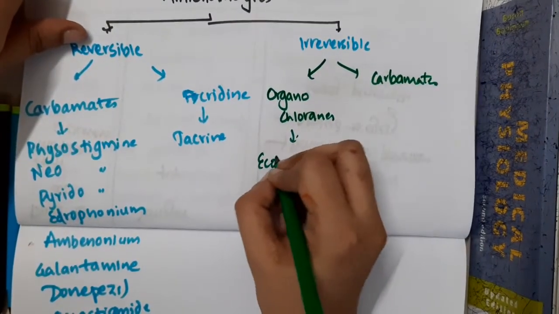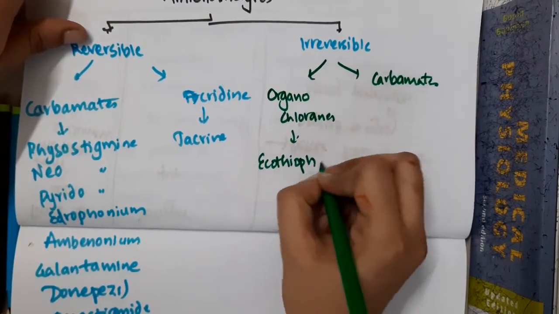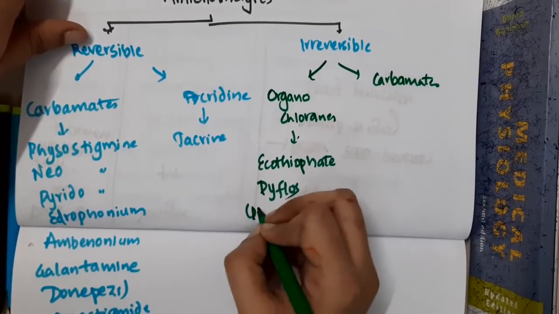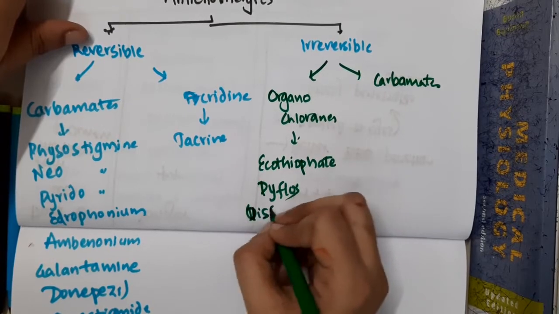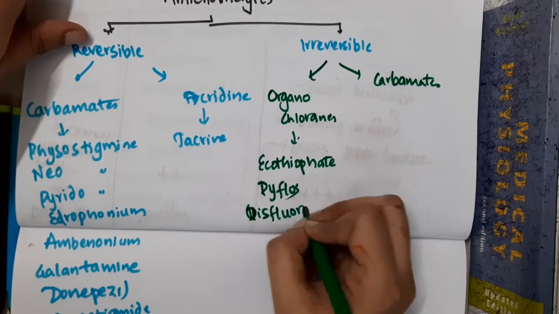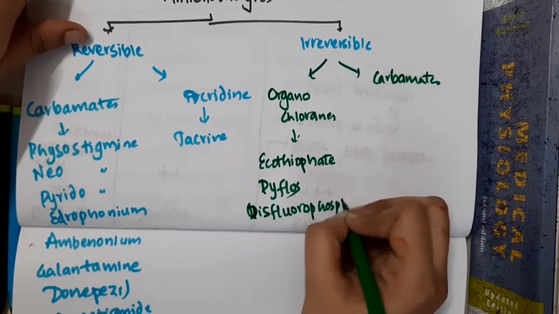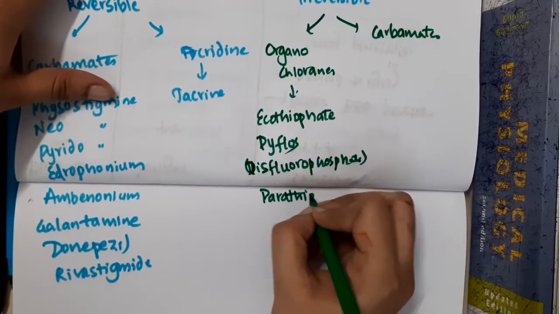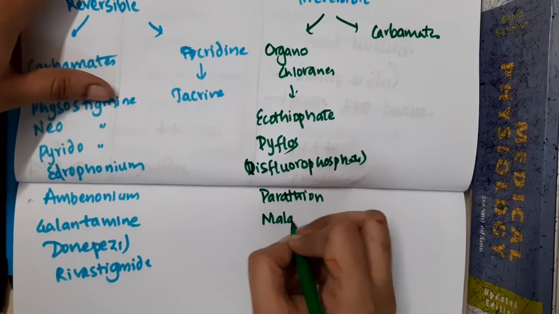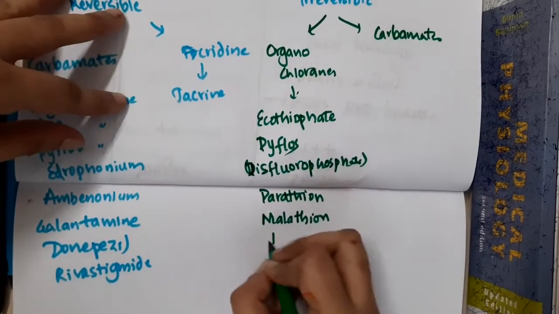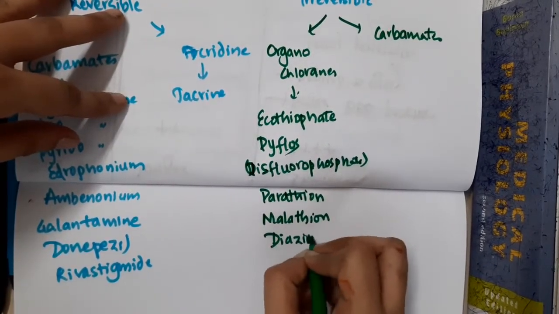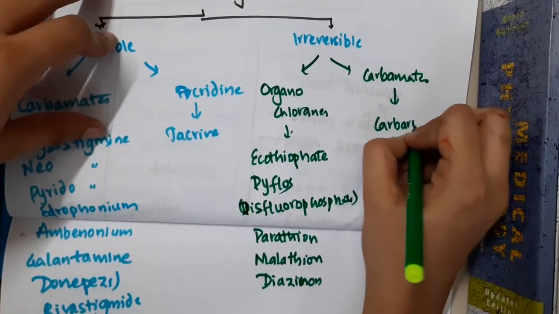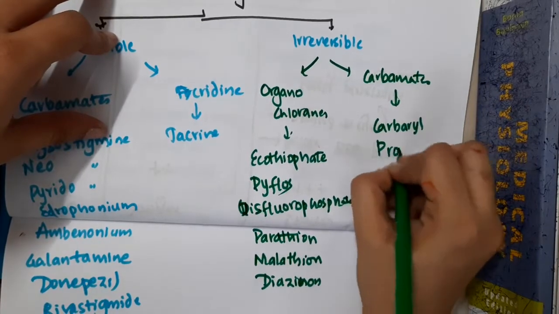Organophosphates include ecothiophate, DFP, which is diisopropyl fluorophosphate, and then we have parathion, malathion, diazinon. Then we have carbamates. Carbamates are carbaryl and propoxur.